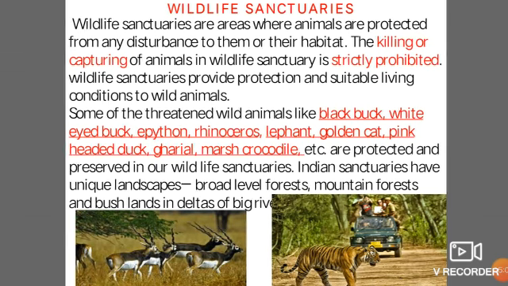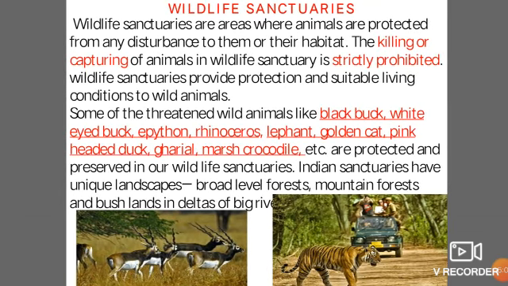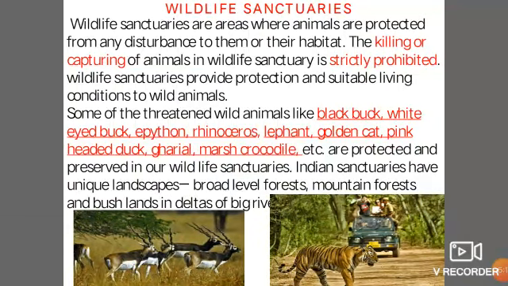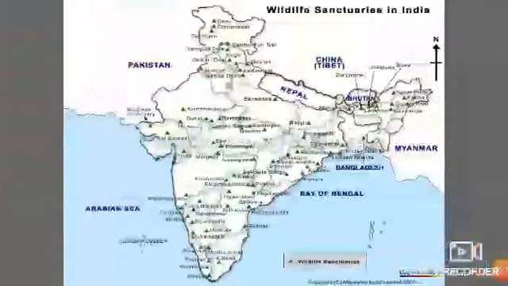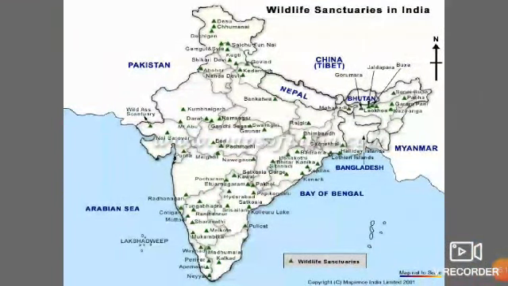Indian sanctuaries have unique landscapes, broad-leaved forest, mountain forest, and bushlands in deltas of big rivers. Here on your screen, you have different wildlife sanctuaries that are found in India.